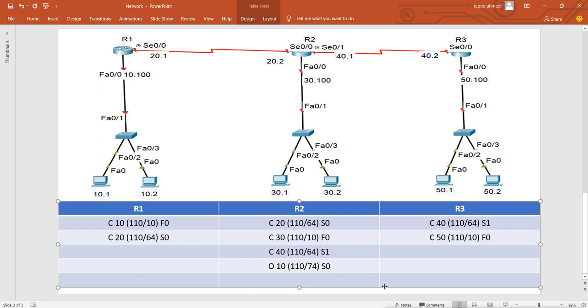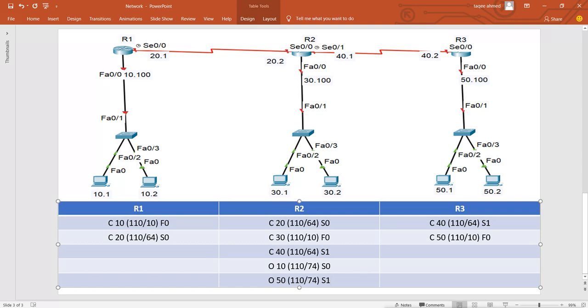Then same formula I do it for the 50 also. When it gets the 50 from the other network, from this side, from router 3, it says okay, I got 50, and also it is 110. Now 50, it is also again saying 10, so it will add the network cost again, like it is coming from this network 50, network 40, cost for it is 64, so it will add that, it becomes 74 here, and is coming from serial 1.